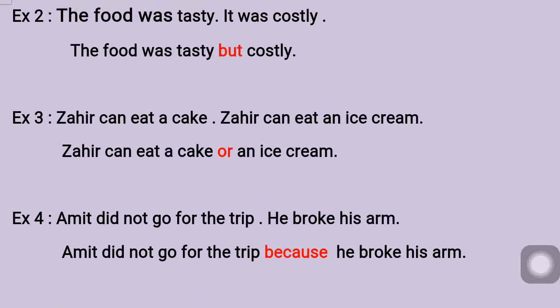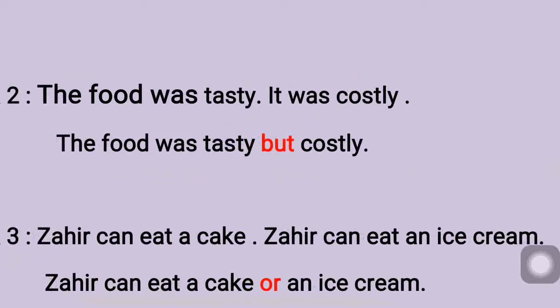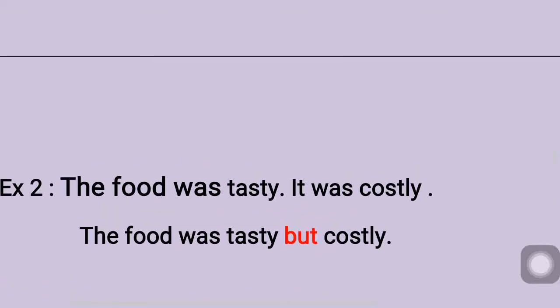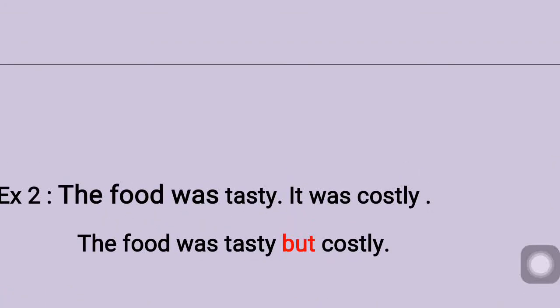Now here we will see quickly the sentences. See here now. The food was tasty, it was costly. Instead of writing such a big sentence, I can make it little shorter by using a conjunction. See, I wrote in this way: the food was tasty but costly.